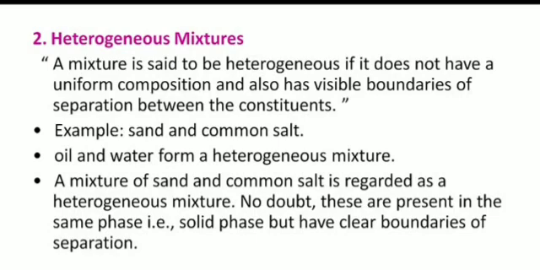The next, heterogeneous mixture. A mixture is said to be heterogeneous if it does not have a uniform composition and also has visible boundaries of separation between the constituents. It is just the opposite of a homogeneous mixture. Here we have visible boundaries and no uniform composition. Homogeneous has no visible boundaries and has a definite, uniform composition.